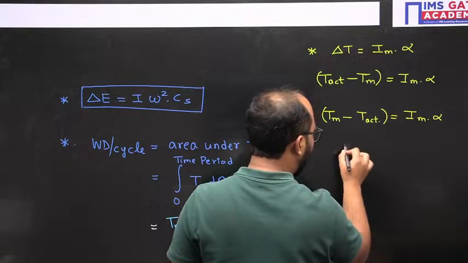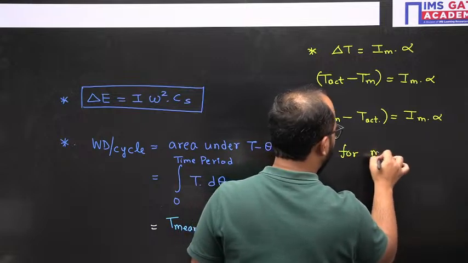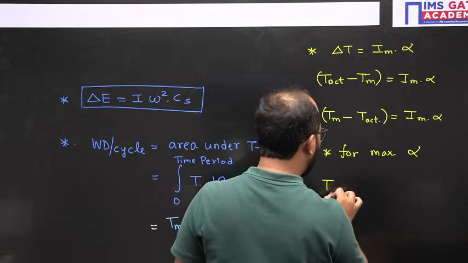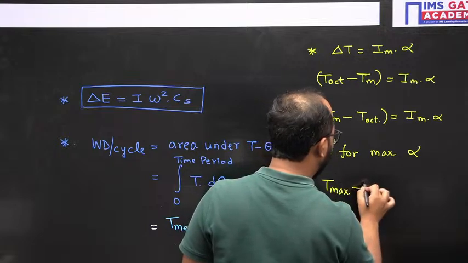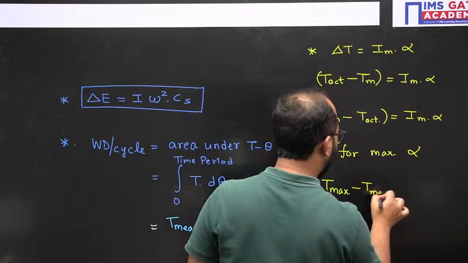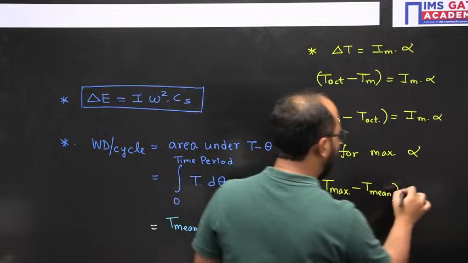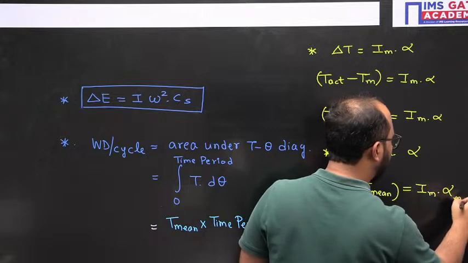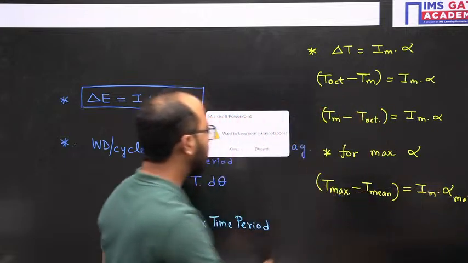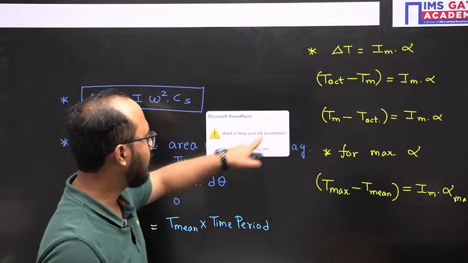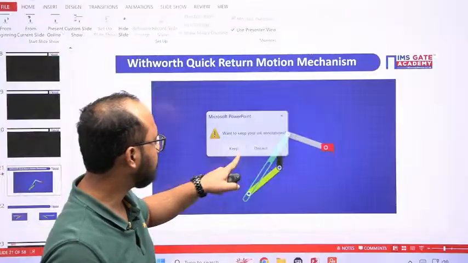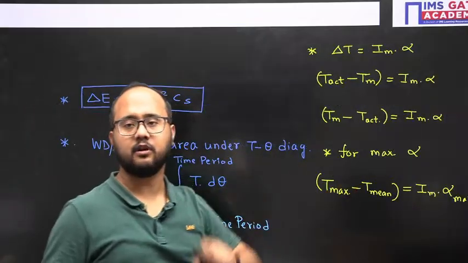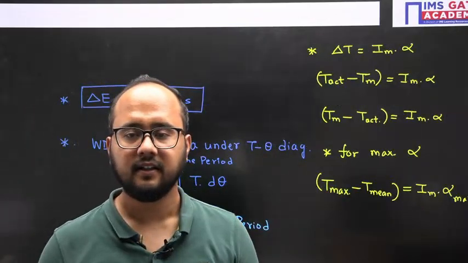Or in order to calculate maximum alpha, you need to use T max, the maximum torque, minus mean torque, equals I alpha. So the alpha value will automatically be maximum here, because we have used the maximum torque here, right? Is that clear, everyone?